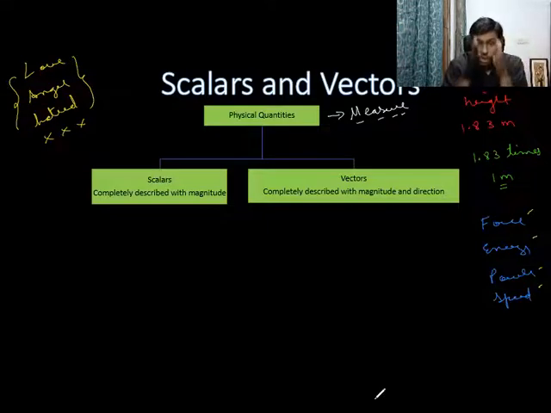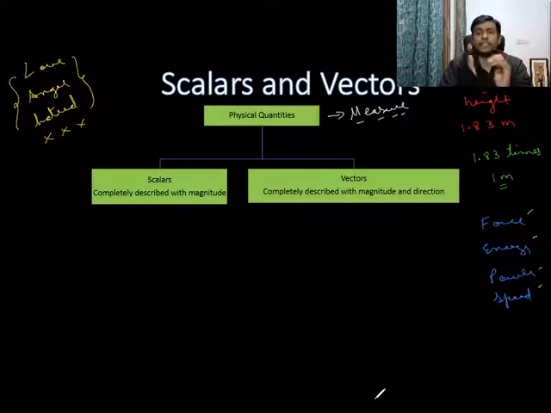Now, these physical quantities can be classified. We classify them based on the rank of their tensor. If the rank is 0, we call them scalars. If the rank is 1, we call them vectors, and so on. Now, in your 11th and 12th, you deal only with scalars and vectors. We don't go beyond that. You deal only with scalars and vectors.